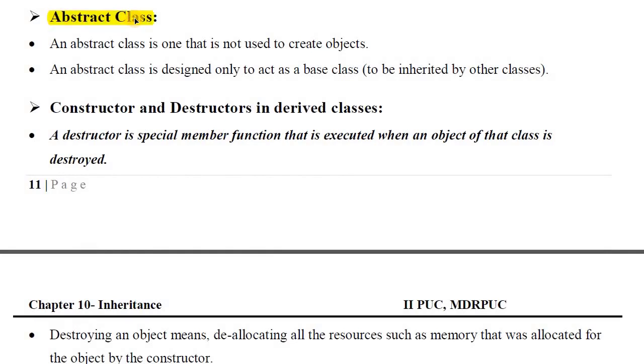Next is abstract class. This is very important. In viva or in 1 mark questions, this question comes: what is an abstract class? An abstract class is a class which is not used to create objects. It is just a class which is not used for creating objects. Only the abstract class is used to work like a base class.